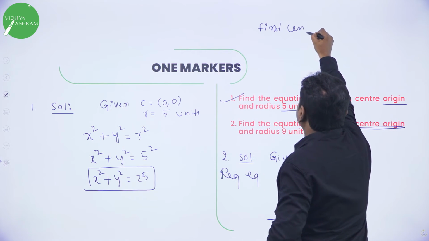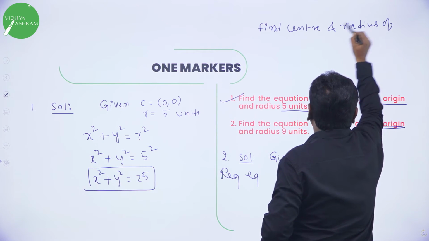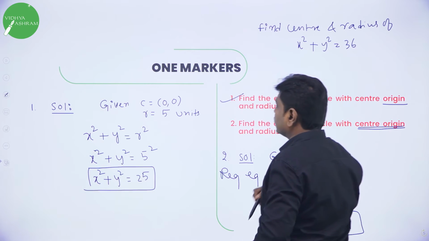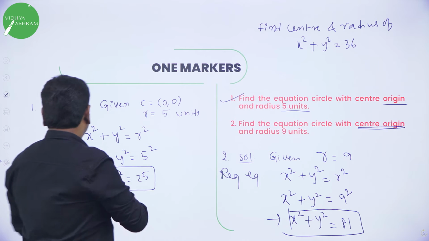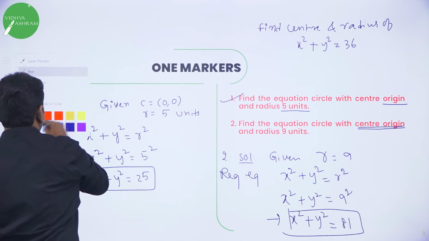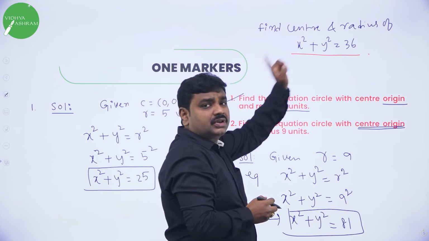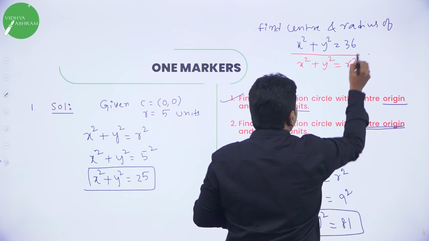Other way. Suppose they give: find the center and radius of x square plus y square is equal to 36. Suppose if they give like this, and they ask you to find center and radius. See here, this is the circle. It is in what form? Compare it. It is in the form x square plus y square equal to r square.